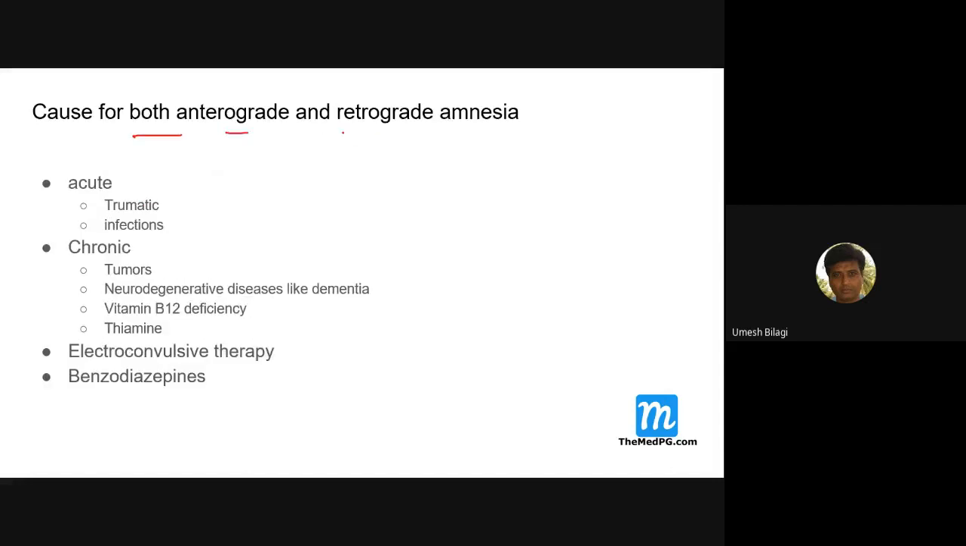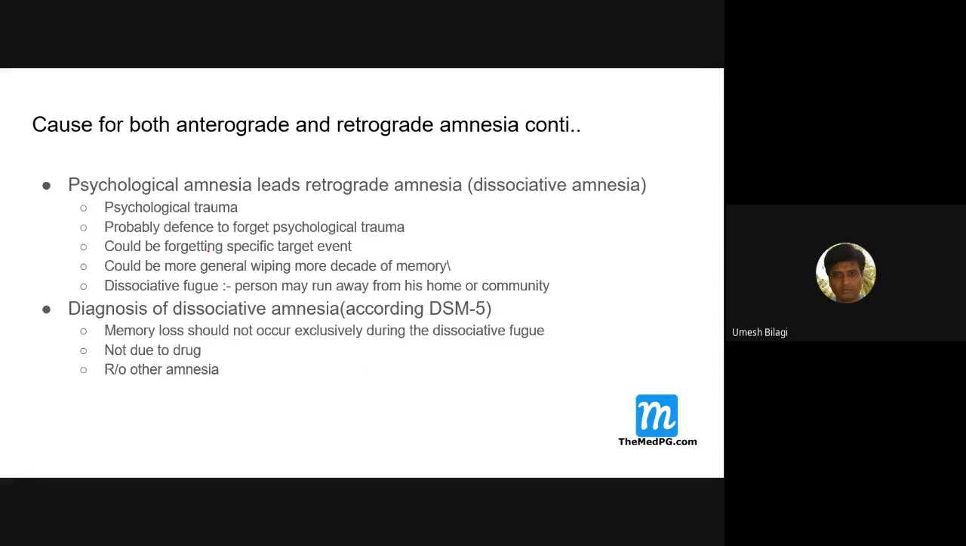Causes of both antegrade and retrograde amnesia. What are the causes? Acute causes could be trauma and infections. Chronic causes could be tumors, neurodegenerative diseases like dementia, and vitamin B12 and thiamine deficiency. Also, after electroconvulsive therapy given by a psychiatrist for depression, and benzodiazepines can also cause amnesia. These are the causes of amnesia.